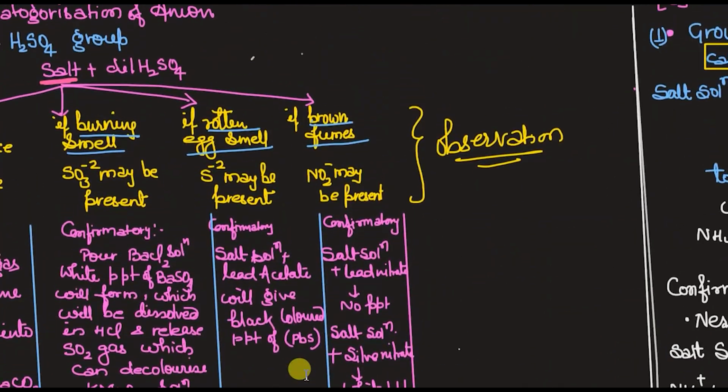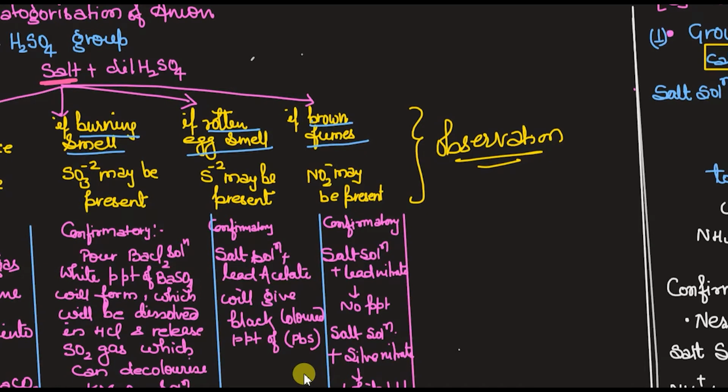But suppose I have added dilute H2SO4 to the salt and I didn't get brisk effervescence, rather I got a burning smell. This shows that the SO3 2- sulfite ion may be present. This burning smell is due to sulfur dioxide gas.